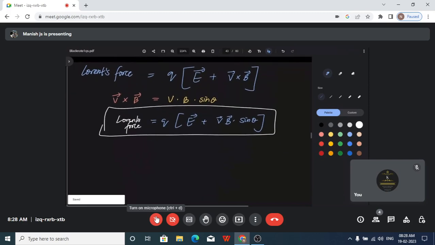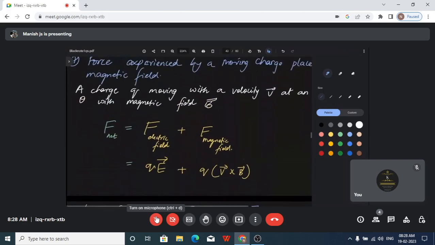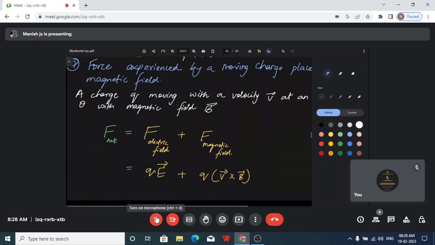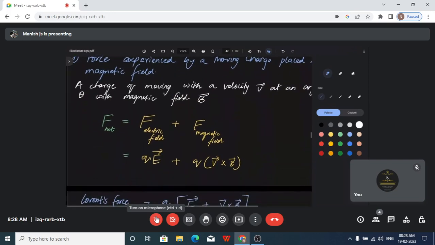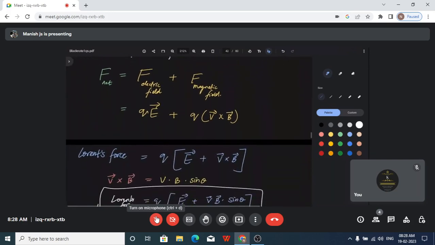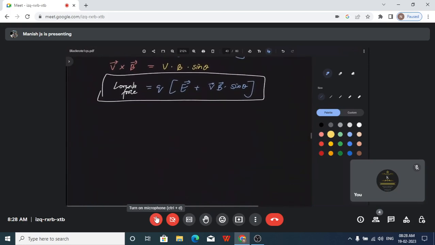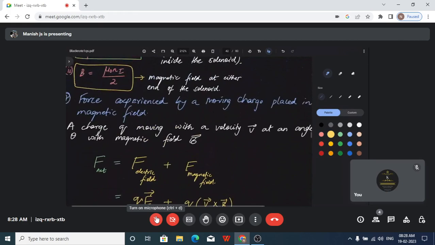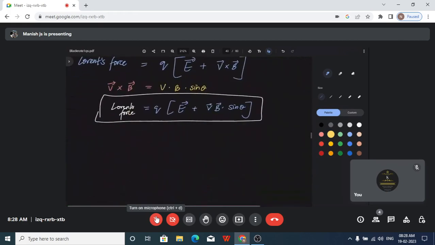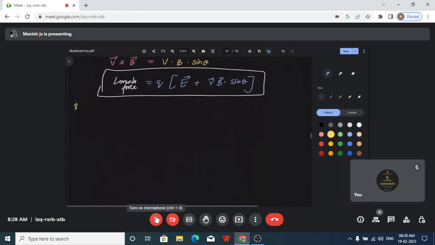That is, whenever you have a charge moving in a magnetic field, what is the force experienced by the charge if it is making an angle theta with the magnetic field? Now this is the expression, the final expression. Okay, so moving on to the next part. So we'll see what is next.